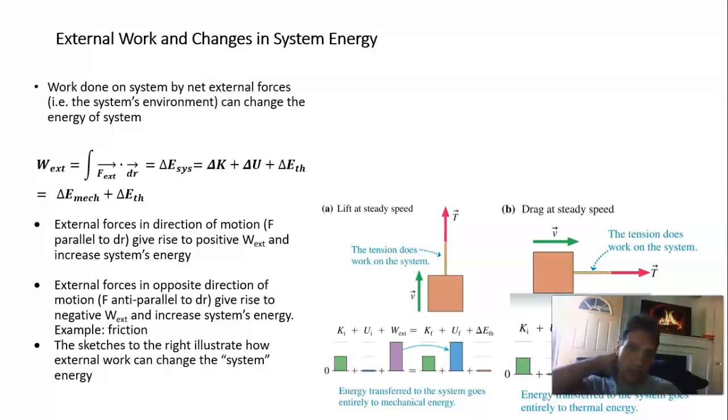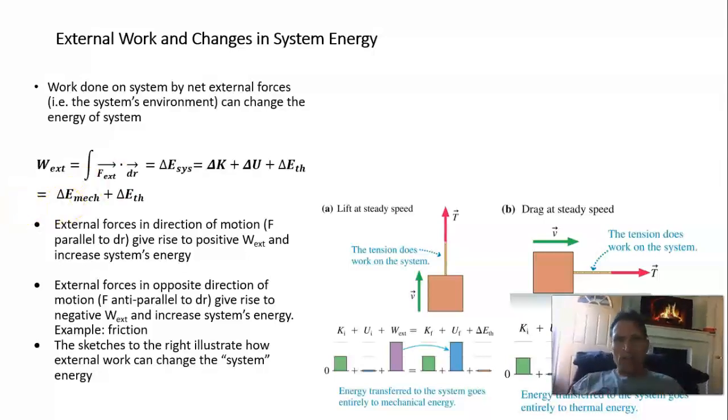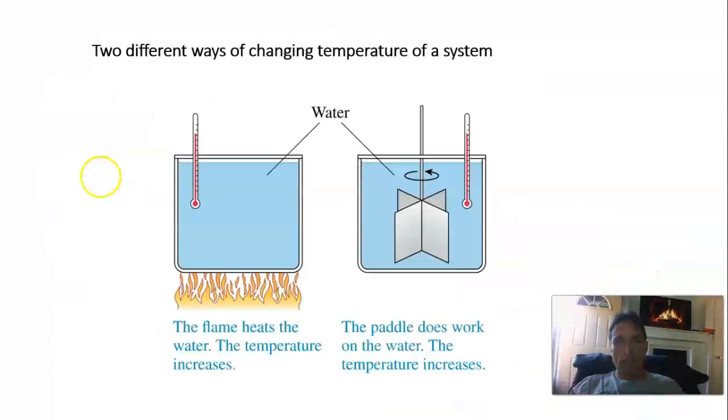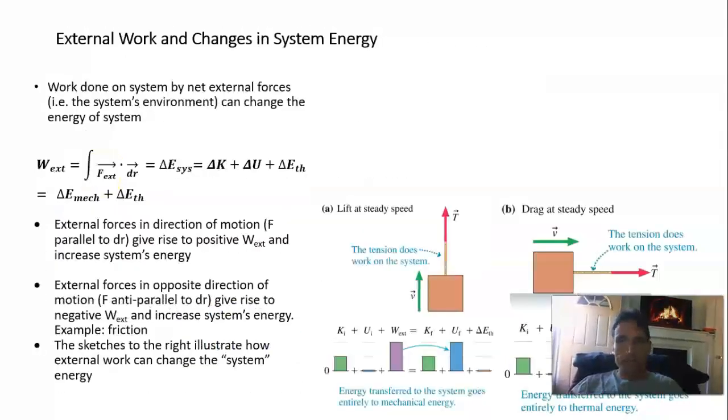And so here's, you should have done these at least in the first physics class. You did these energy bar charts. And so the initial kinetic energy plus the initial potential plus the external work done on the system must be equal to the final mechanical energy, kinetic plus potential, plus the change in the thermal energy. And so let's just do a couple examples here.